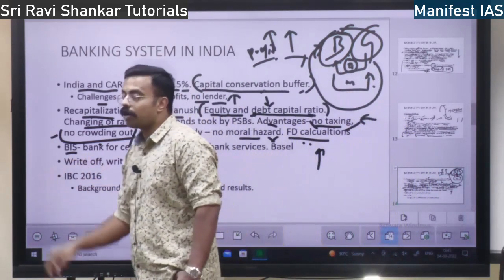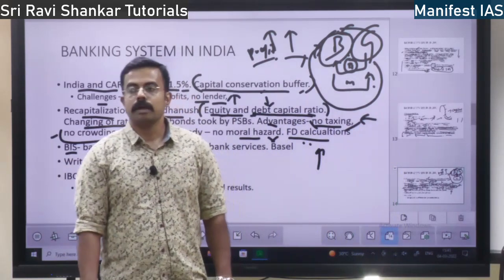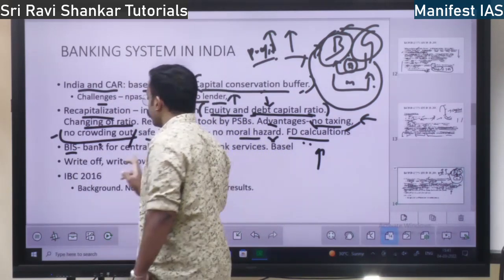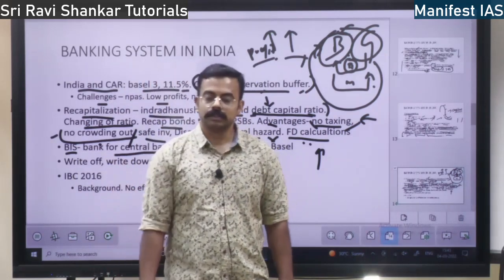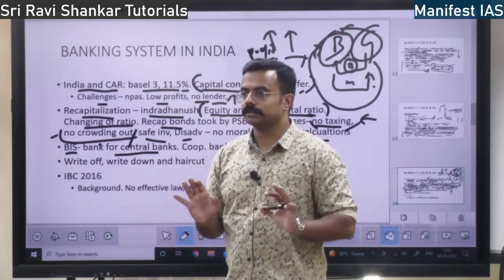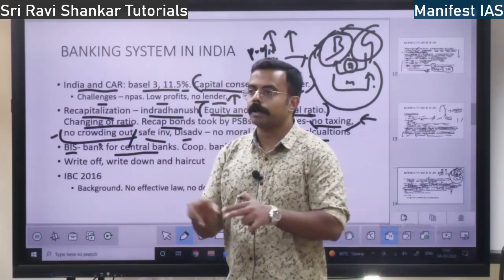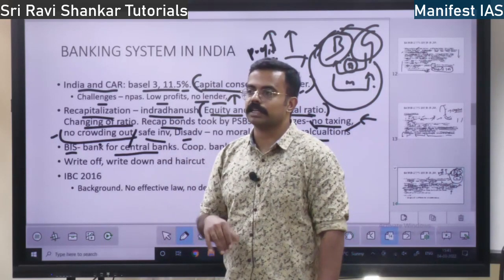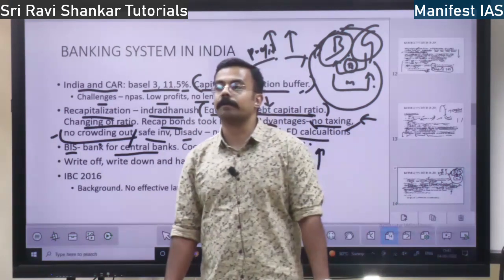Next you have Bank of International Settlement. So this is a bank for central banks. See, we all invest money in banks. All these banks invest money in the Reserve Bank. I mean keep the money in the International Bank, BIS.